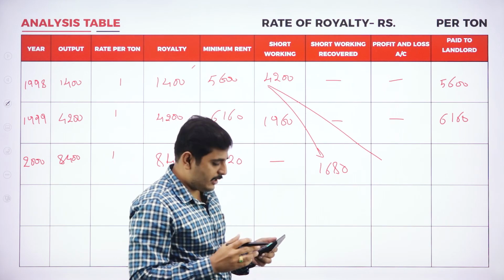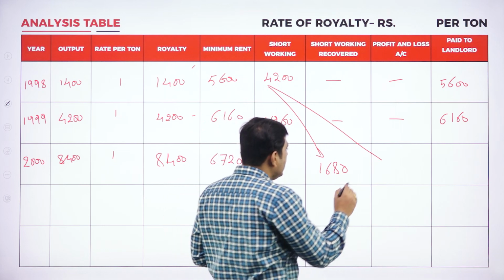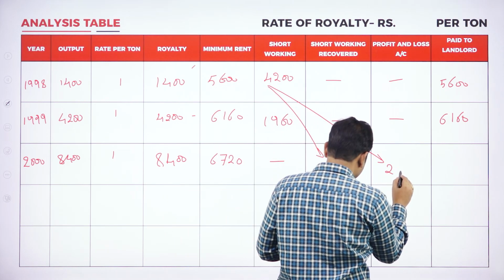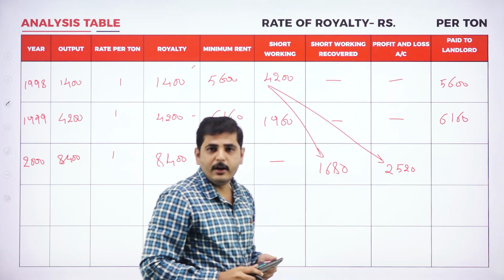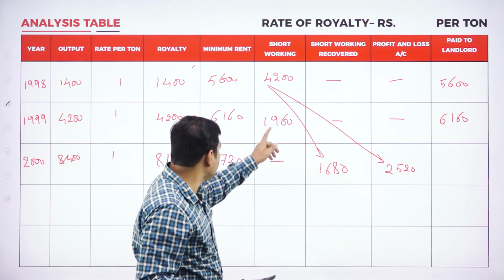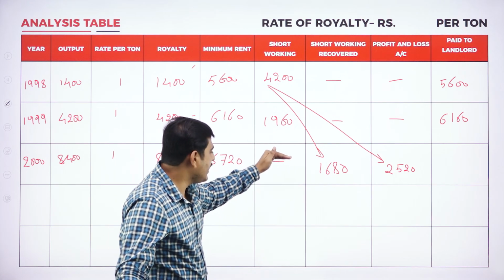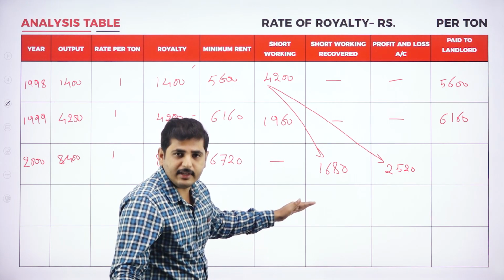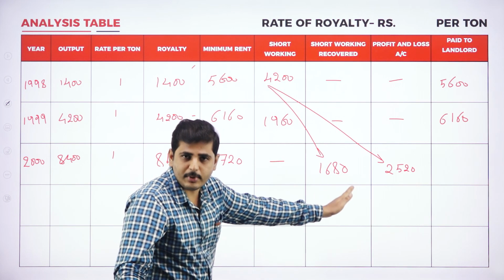We could not recover, so minus 4,200. So it is 2,520 rupees transferred to profit and loss account. Here also this amount will again have first 3 years: first year, second year, third year. Again next year one more chance we are having. In that year also if we could not recover, that also is transferred to profit and loss account.